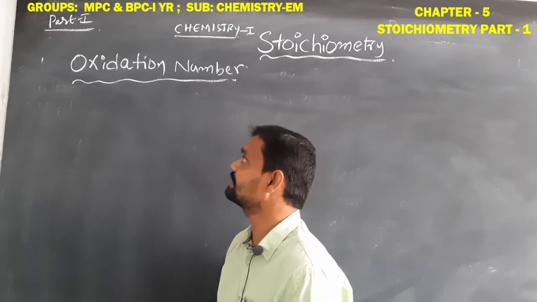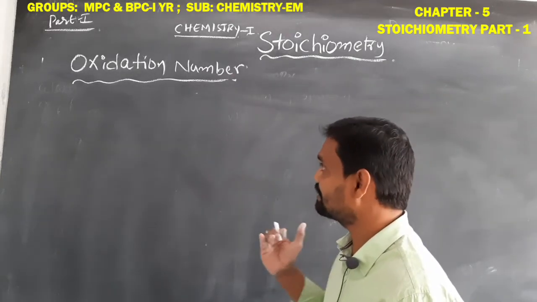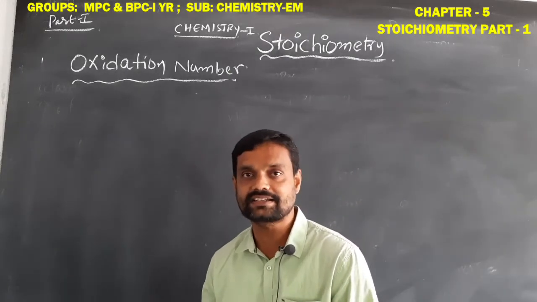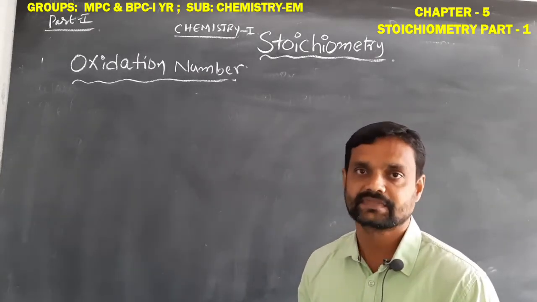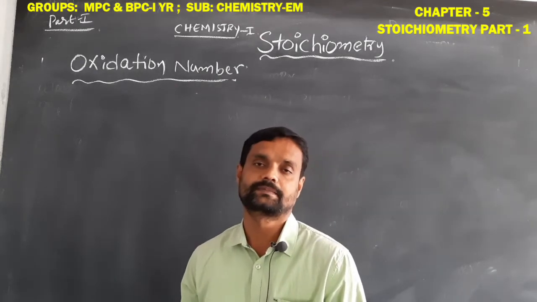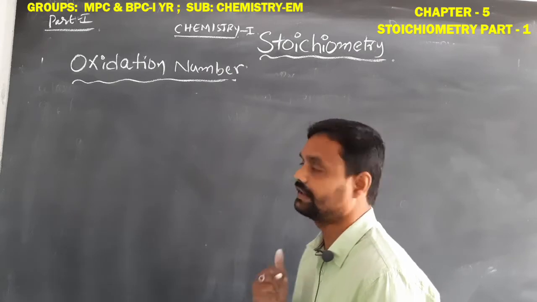Simply, that is called oxidation number. Another meaning is also there: the total charge present on the element, ion or atom is called the oxidation number. Okay, students, so this is the meaning of oxidation number.